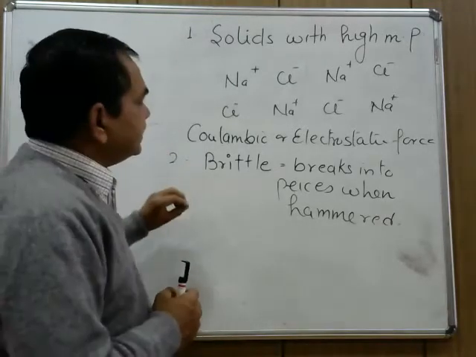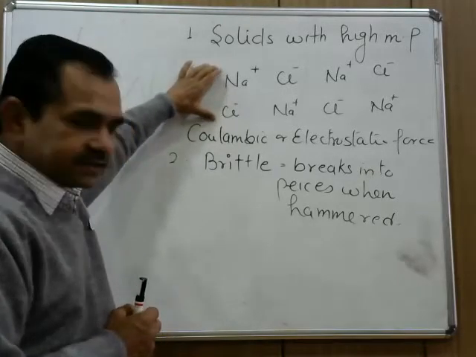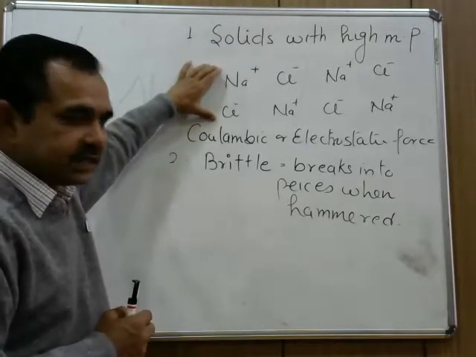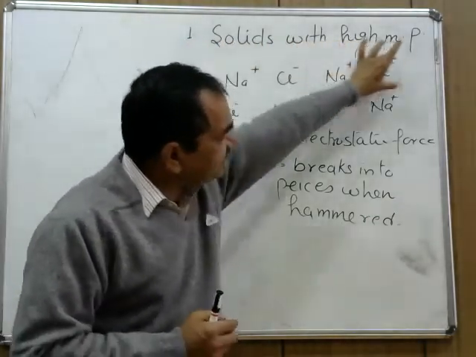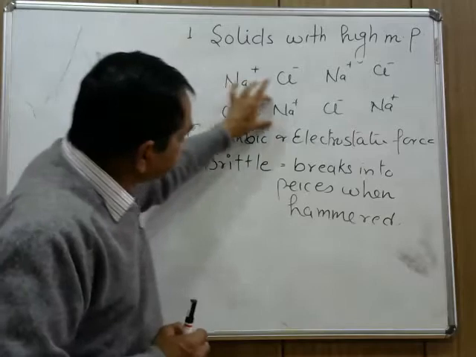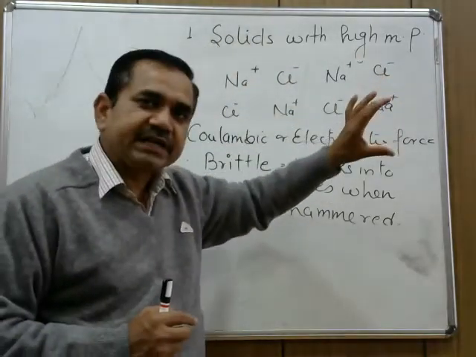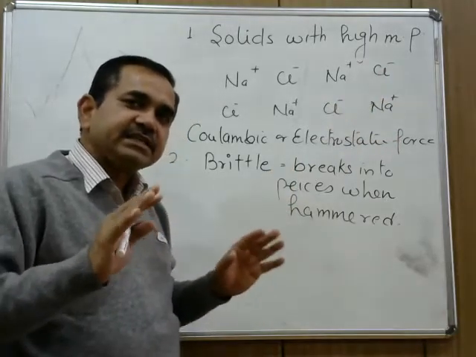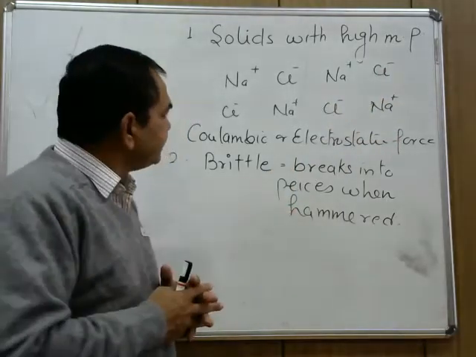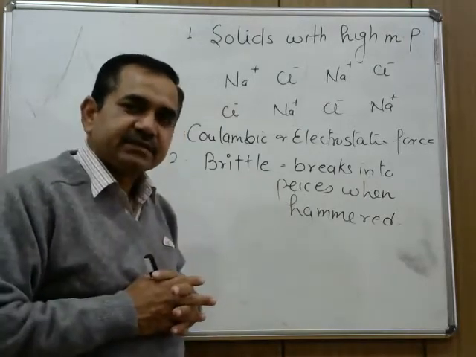Why? Again, the answer lies in this structure. This is one layer of constituent particles. This is another layer of constituent particles. There is another layer of constituent particles. These positively charged and negatively charged ions are arranged in a definite geometrical pattern forming a crystal lattice.